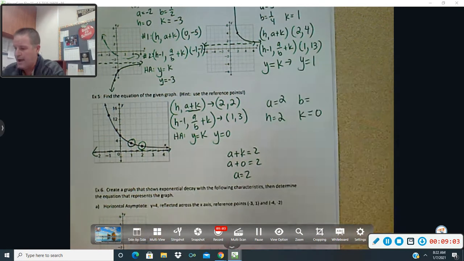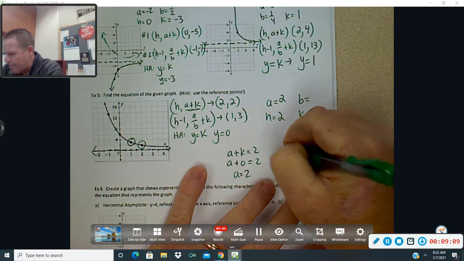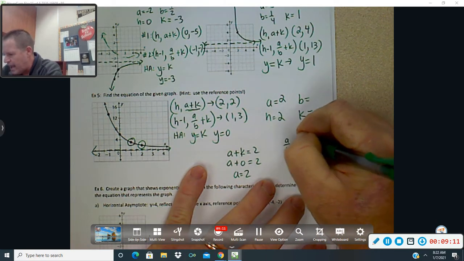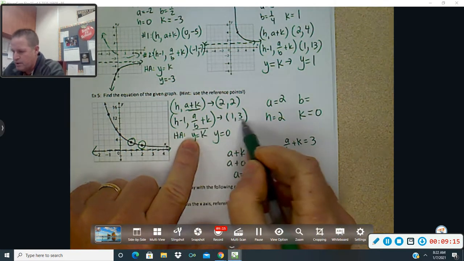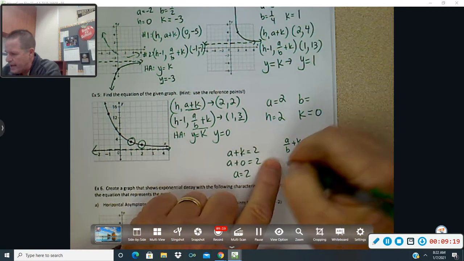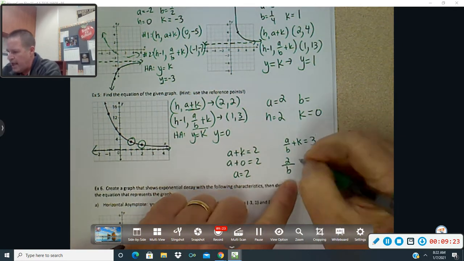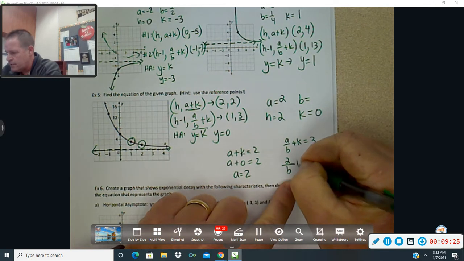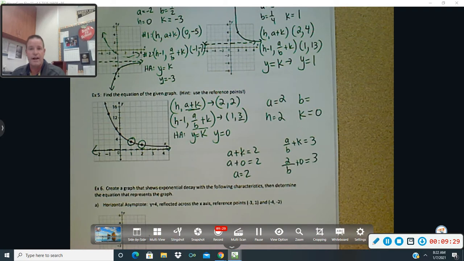All right, got that. Now again, the challenge is B. How are we going to get that? Well, we're going to get it by doing A divided by B plus K equals 3. Again, we're going to take this part and set it equal to its corresponding part. So we know A is 2. We don't know what B is. We know K is 0. So that's plus 0 equals 3. All right, now a little challenging to solve for B. Do you know how to do this?